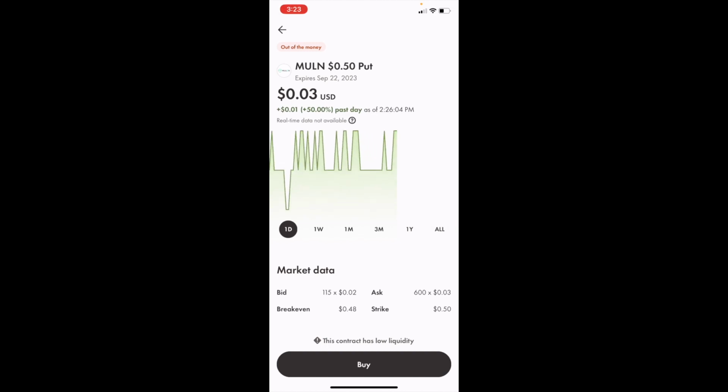That is how you guys can buy some Mullen Automotive, ticker symbol MULN, put options here in Canada using Wealthsimple.